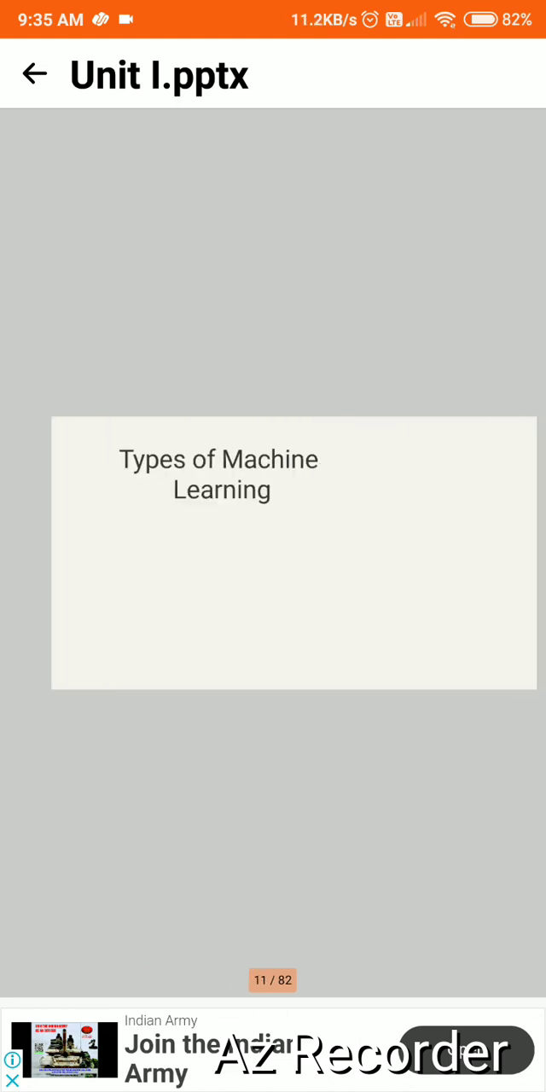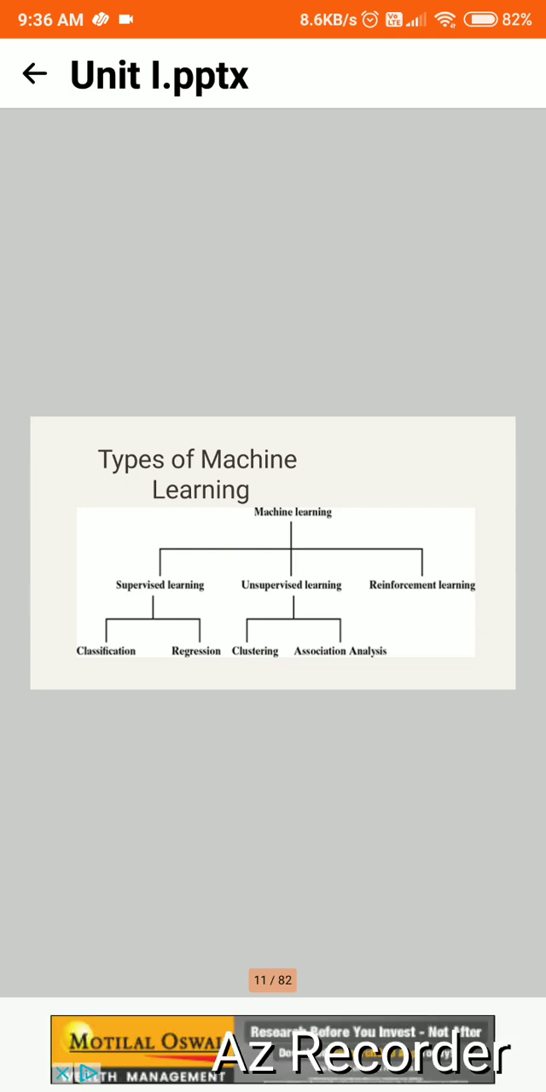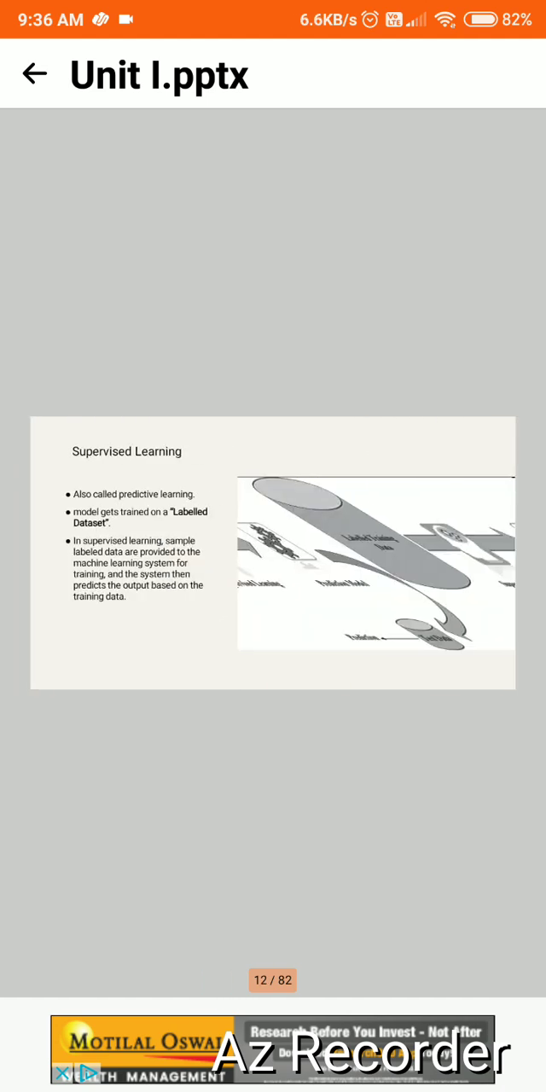Types of machine learning. Machine learning is classified into 3 categories. The first one is supervised learning. The second one is unsupervised learning. The third one is reinforcement learning. Supervised learning itself, once again, is divided into 2 categories: one is classification, and another one is regression. Unsupervised learning itself is divided into 2 categories: the first one is clustering, the second one is association analysis.